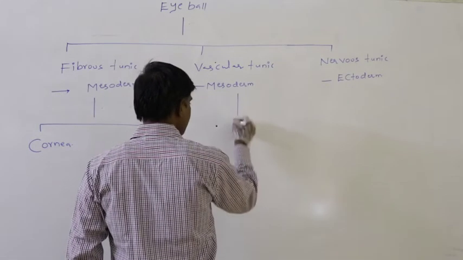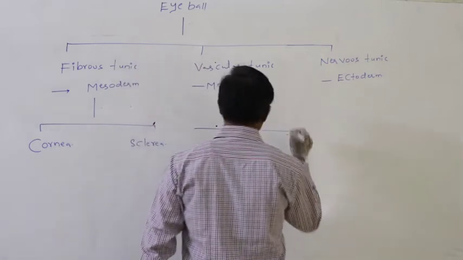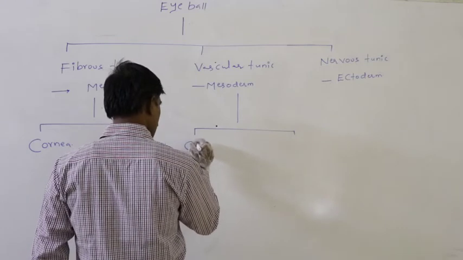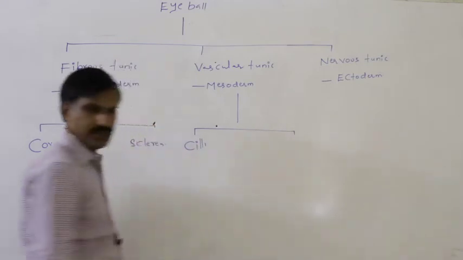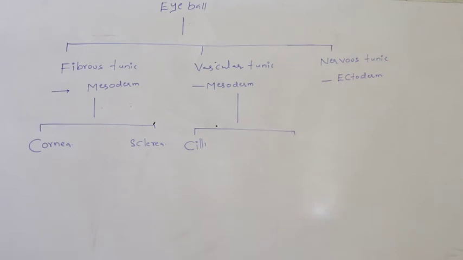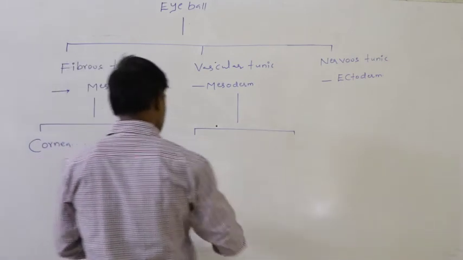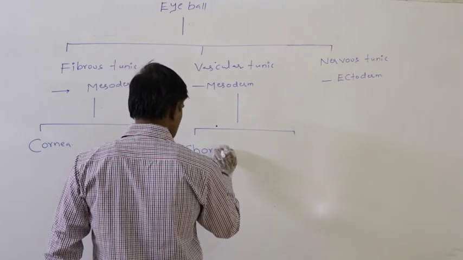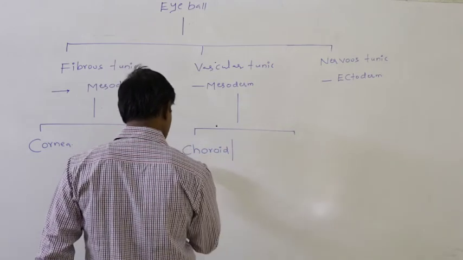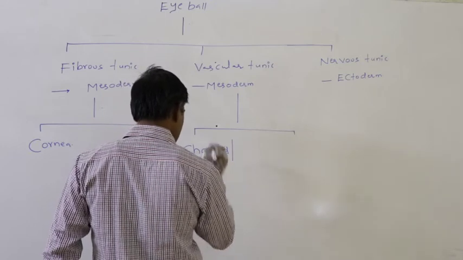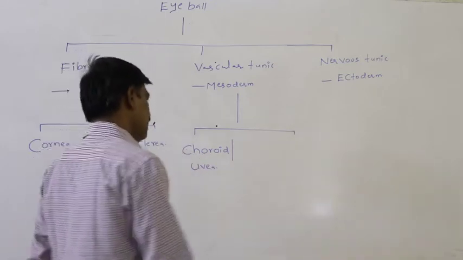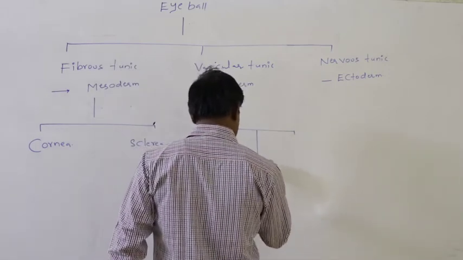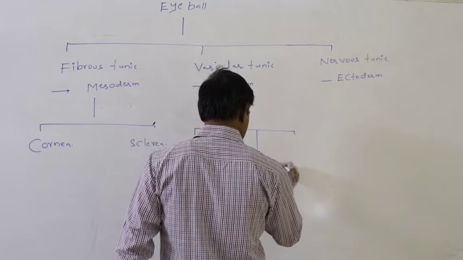Again the vascular tunic, three distinct portions are present. One is the choroid or uvea. Second one is the ciliary body.